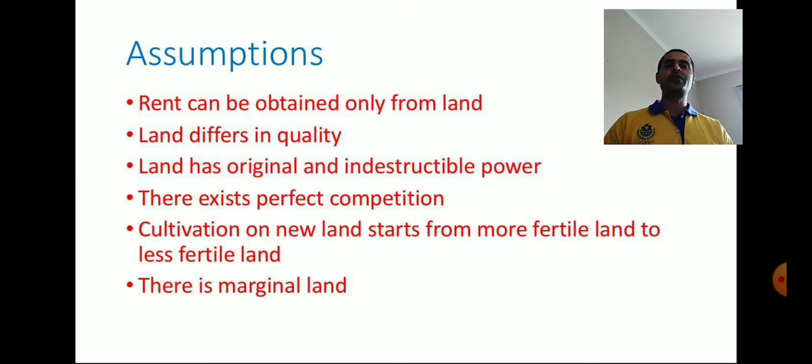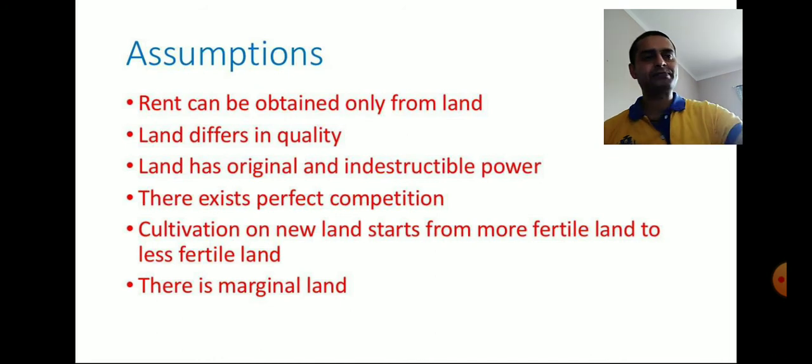And lastly, there is marginal land. Marginal land is that land which cannot create any rent. According to this theory, there is the existence of marginal land which does not create any rent. These are certain assumptions. Assumptions are the conditions without which we cannot proceed further. All right, and after assumptions, we have a very important section, that is table and diagram.